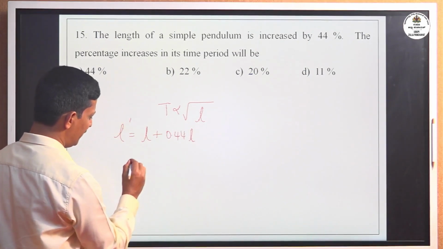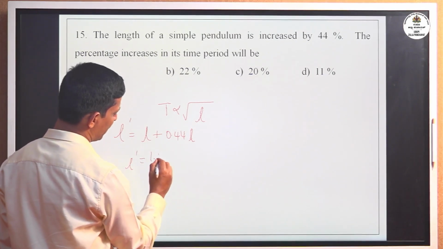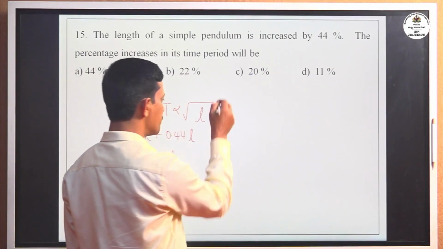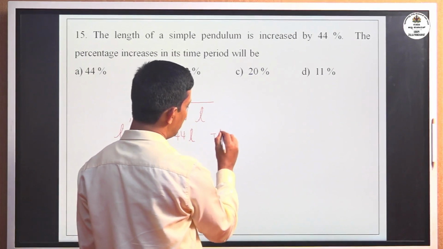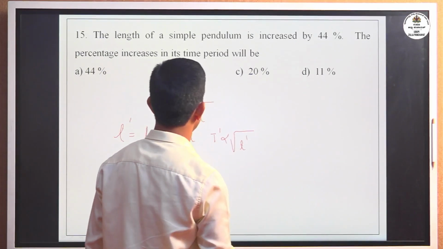Or L dash equal to 1.44 L. Now T is directly proportional to root of L, T dash directly proportional to square root of L dash.